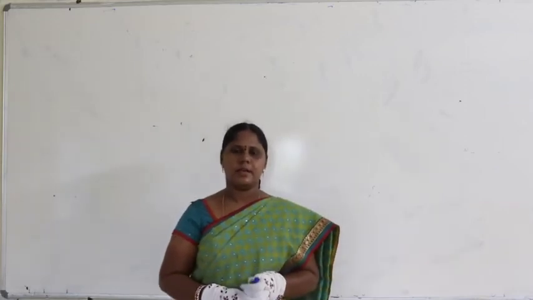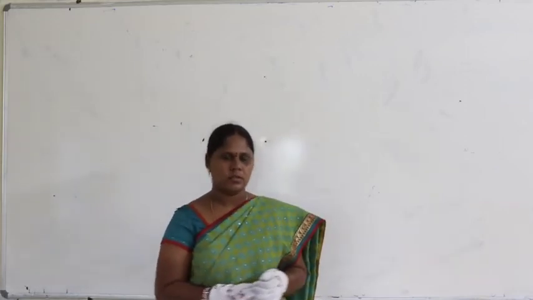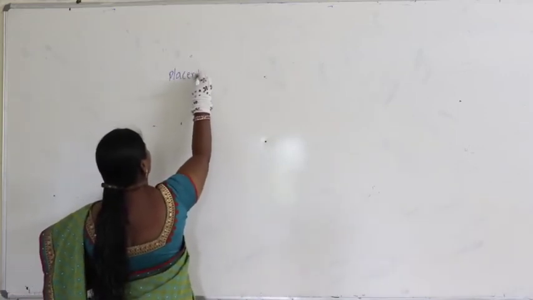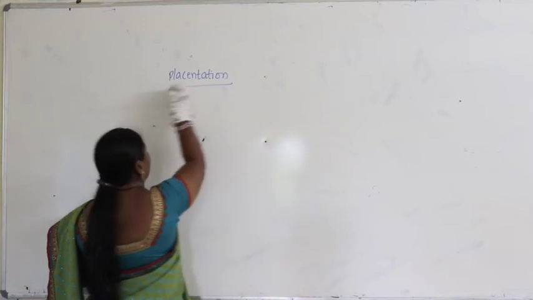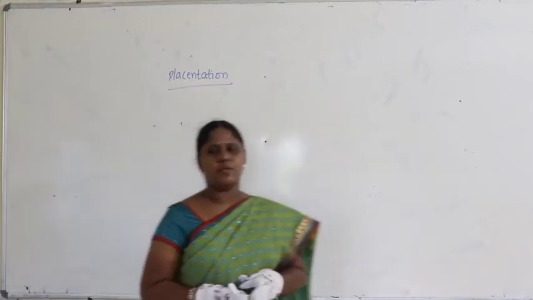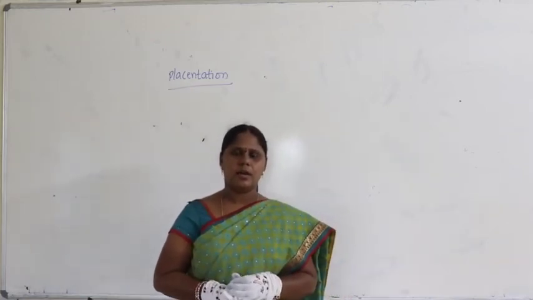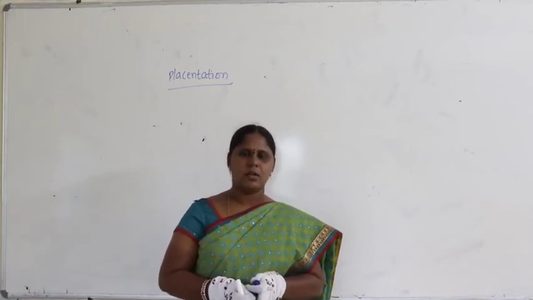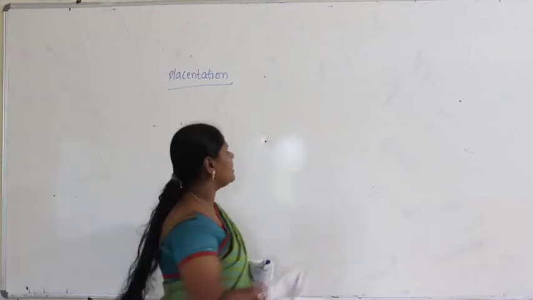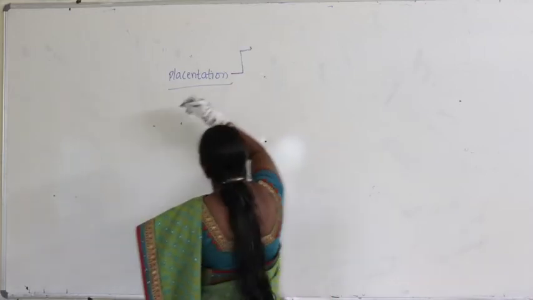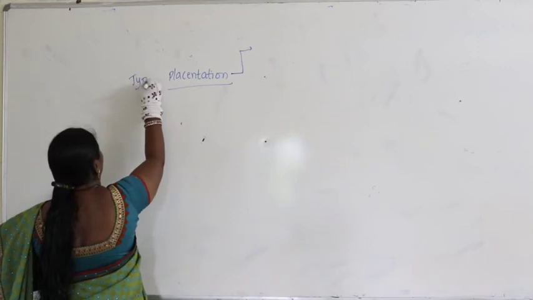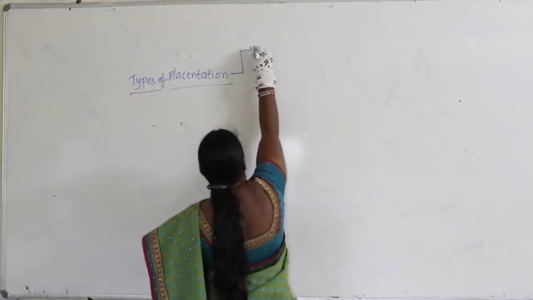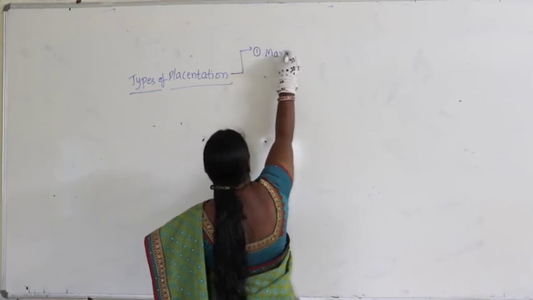Hello students, let us continue with the concept of placentation. The arrangement of ovules in an ovary is called placentation. In the last class, we started with types of placentation. The first one we studied was marginal placentation.